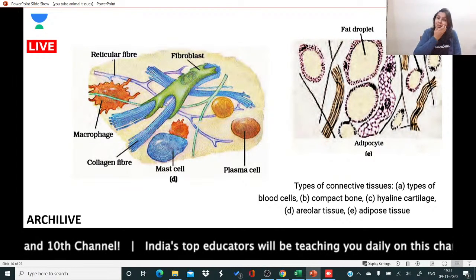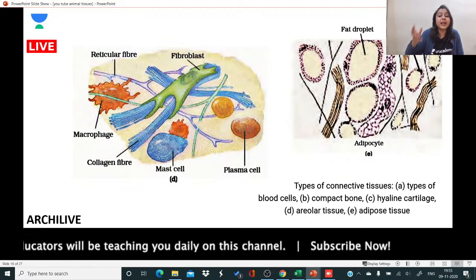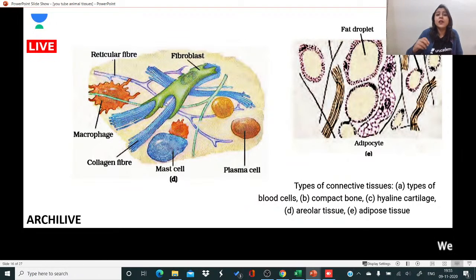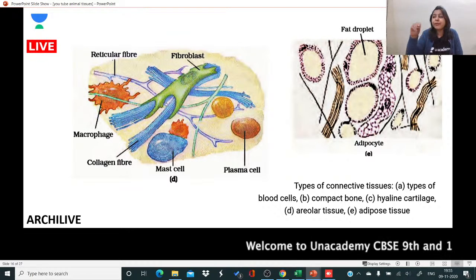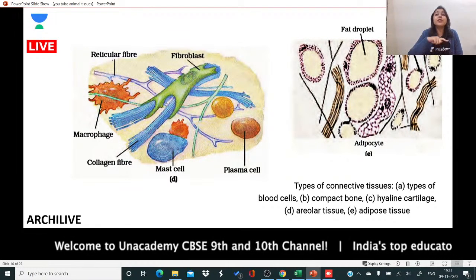Surendra Prasad says different types. Yes, these are different types of connective tissues. So then we have cartilage. The type of cartilage most abundantly found in the body is hyaline cartilage. So what is cartilage? I told you that it is rigid and it is solid. It does not have a fluid texture like blood. It is solid and rigid, but it is not hard.